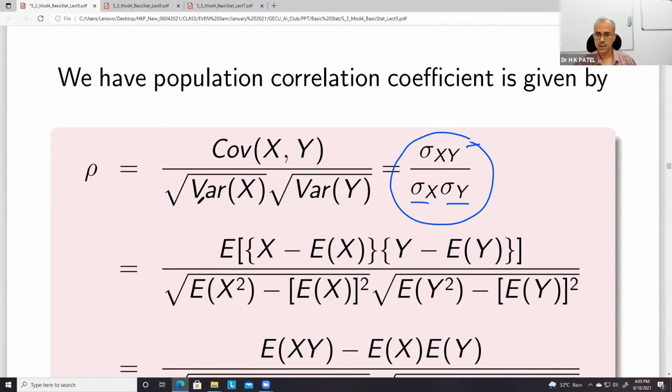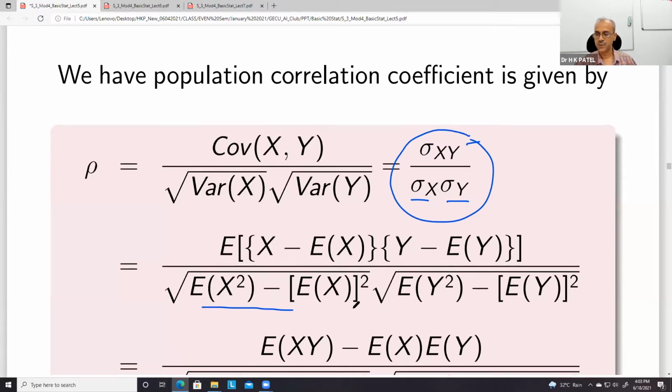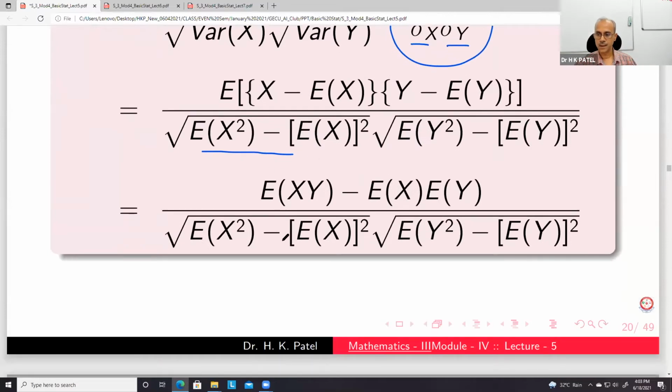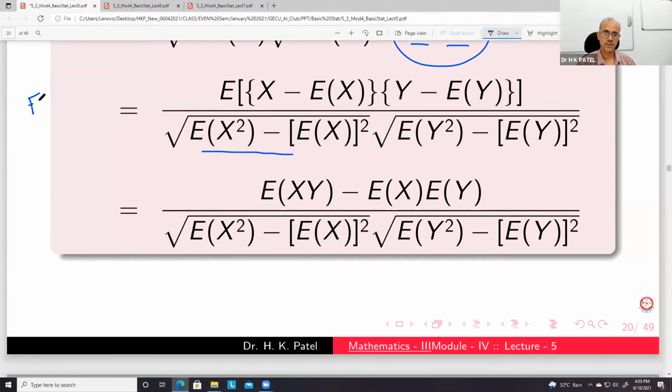We know that, and we also have variance in terms of expectation. So we can use this and get this relation, and then we can use the definition of Ex, that is the mean, summation xi upon n.